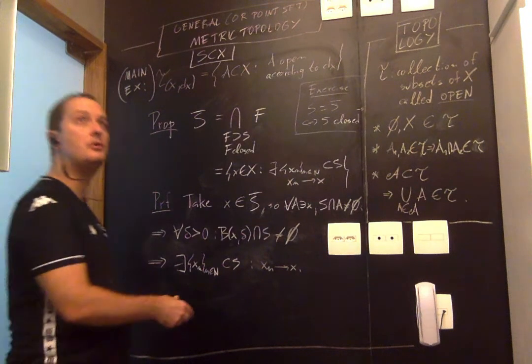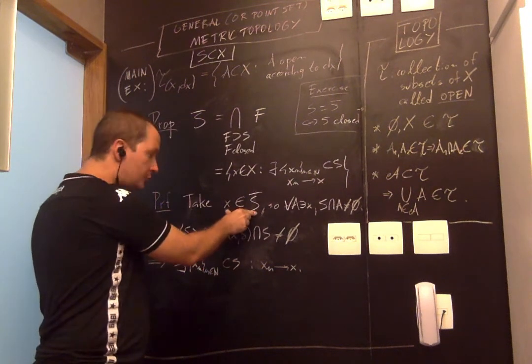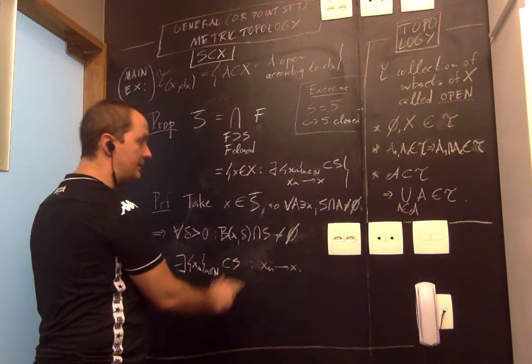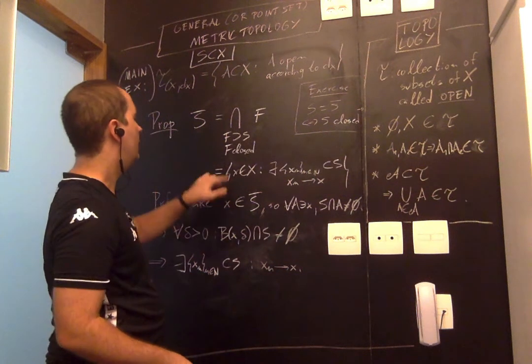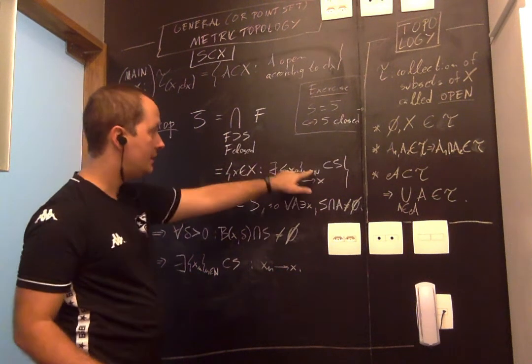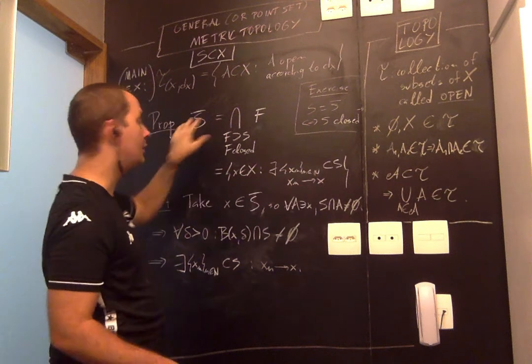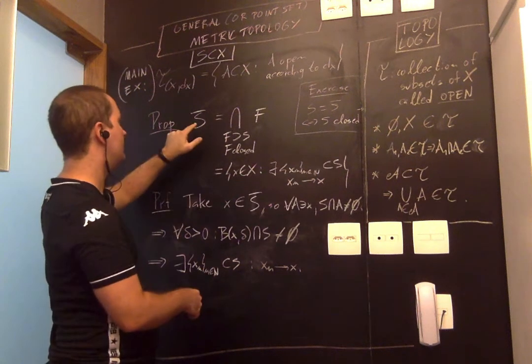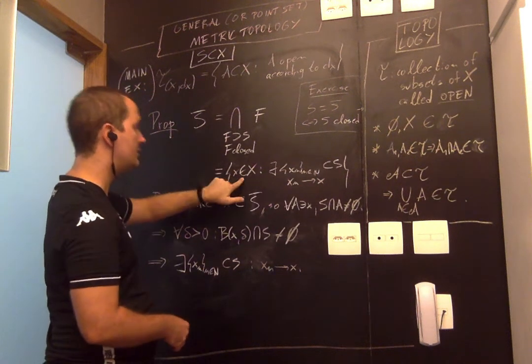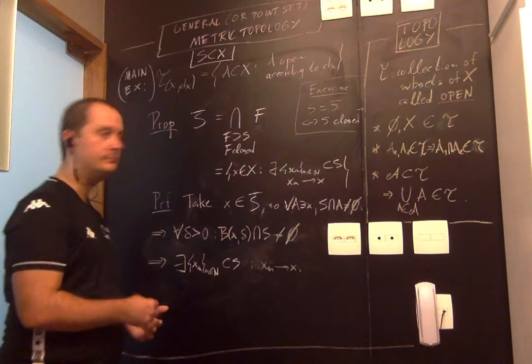Right now I showed that any point of the closure is a limit of a sequence of points in S. I had already shown that any point that's a limit of a sequence of points in S has to be in the closure. Therefore, an element belongs to this set if and only if it belongs to this set. The two sets are equal.